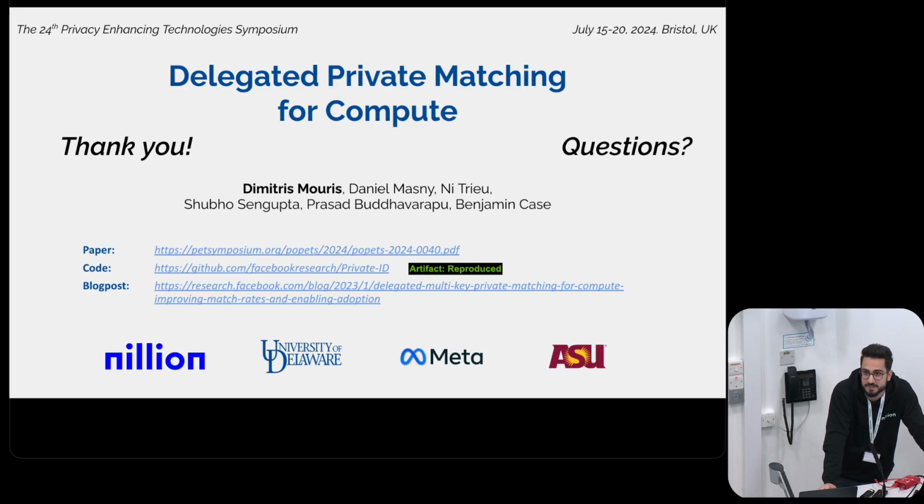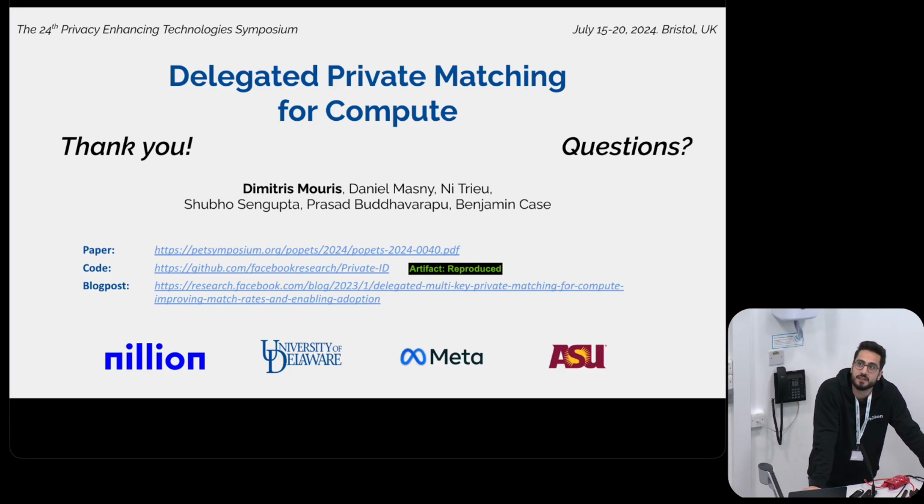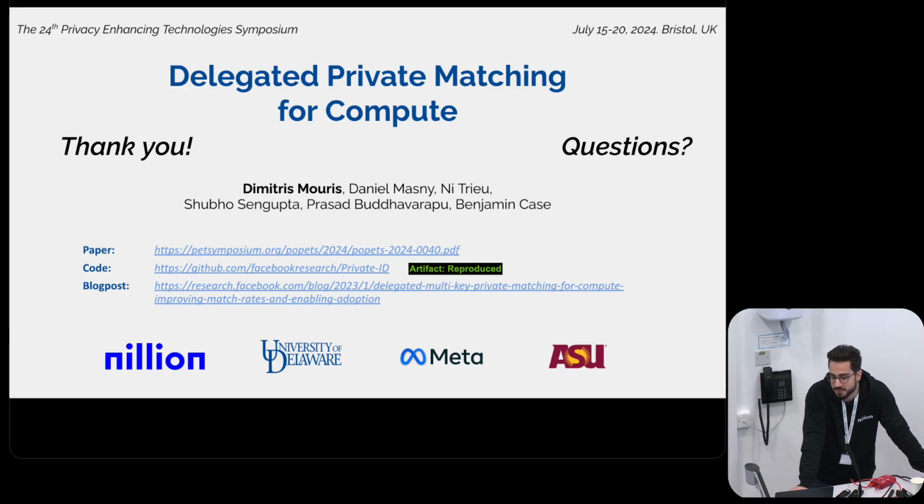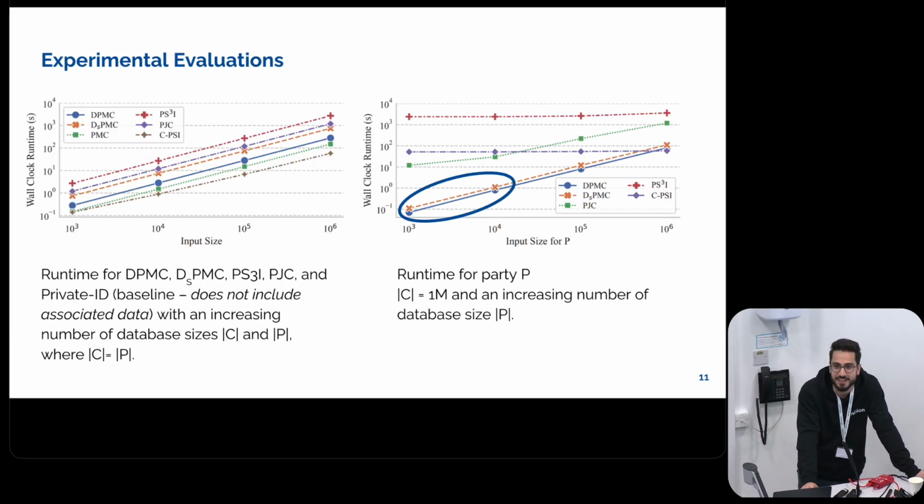Thank you for the nice presentation. My question is a more general one. How does it scale with the increasing number of parties? So we have some graphs in the paper. I just picked two out of them.